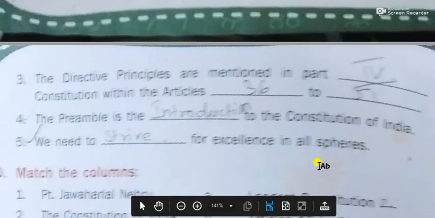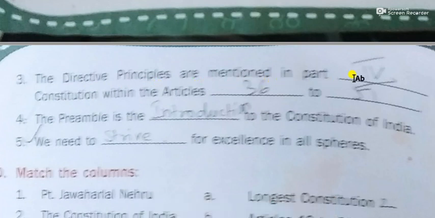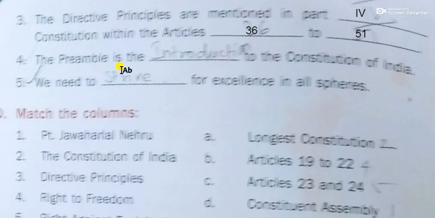Moving on to the third one: the directive principles are mentioned in Part 4. We have already seen it. The directive principles are in Part 4 of our constitution, within the articles 36 to 51. The preamble is the dash to the Constitution of India.